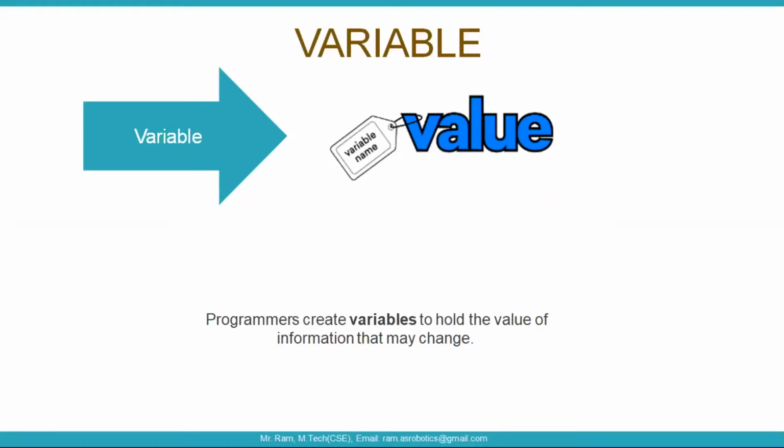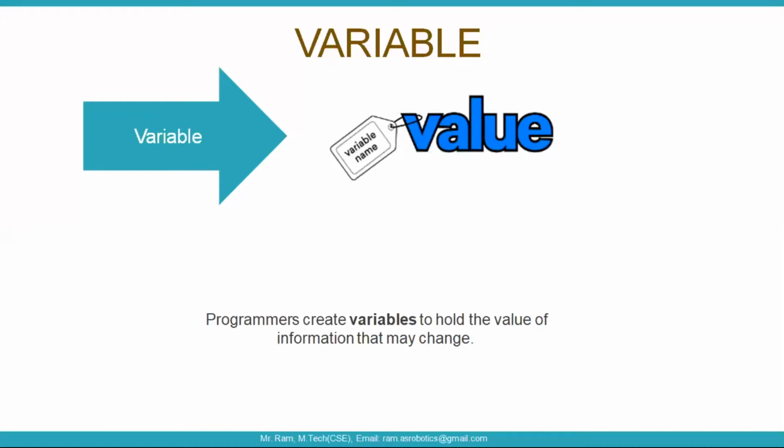If you observe here, programs create variables to hold values of information that may change. Variables that do not change are called constants. For the things that change, like a variable of number, if you store 1, next time you can change it to 2 by doing an addition operation, and then store the result back into the variable. Those types of changing values are called variables.